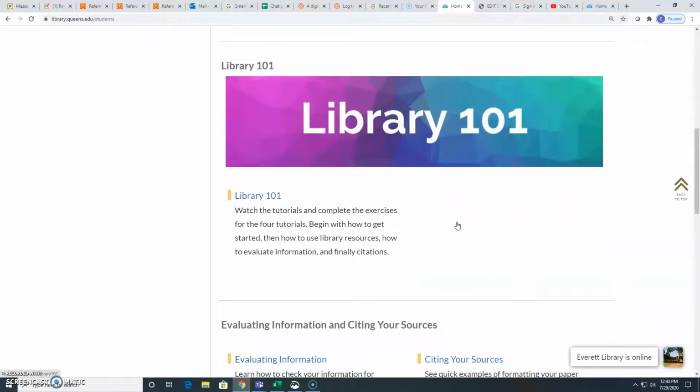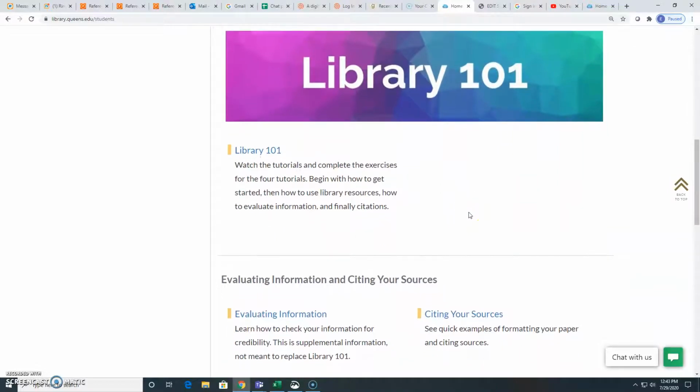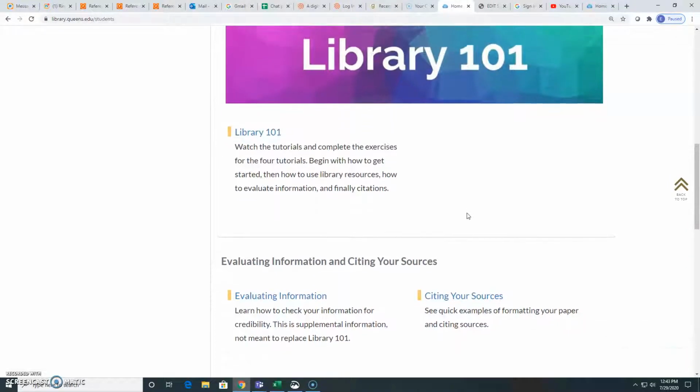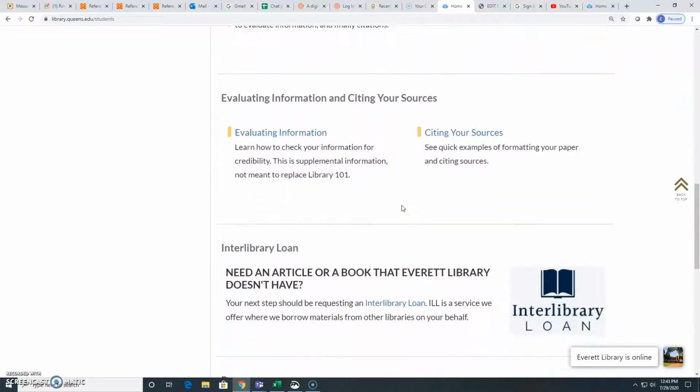We have Library 101, which is our information literacy library tutorial. This is also a place that gives you strategies and information on how to gather research and how to evaluate research. That's available to all of you to use at any time. Some of you may be required to take some of those classes in Library 101 and get a certificate.